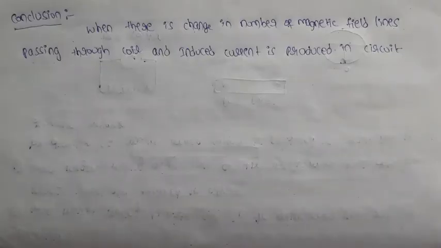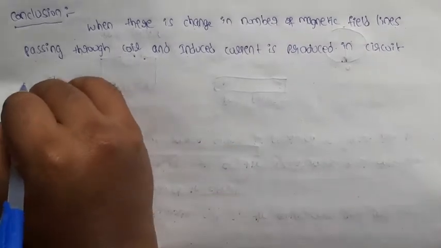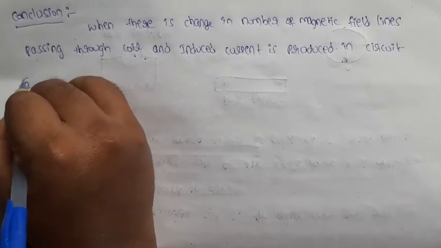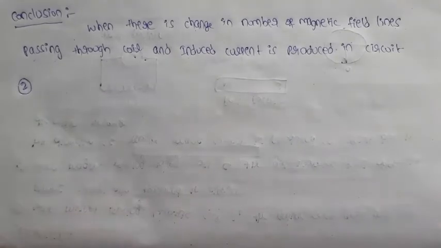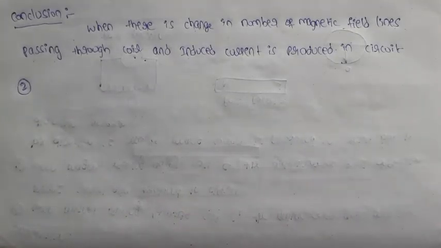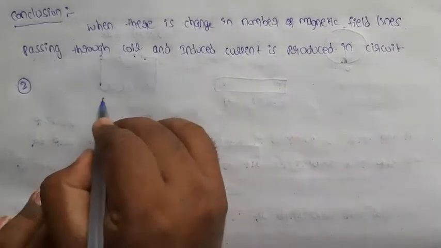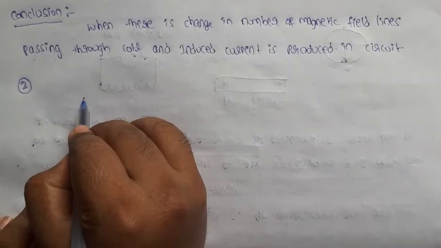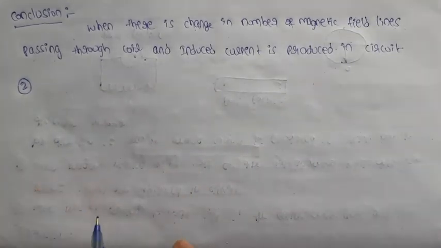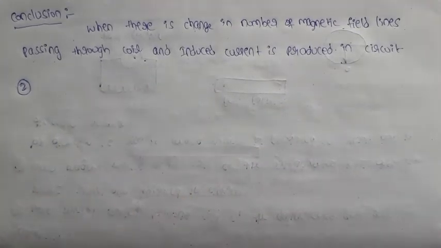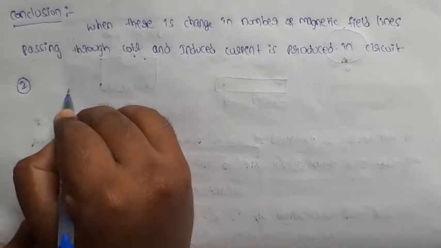Now Faraday's experiment 2. In Faraday's experiment 2, I am taking two different coils of copper wire having a large number of turns. I am taking two coils. This is coil 1.